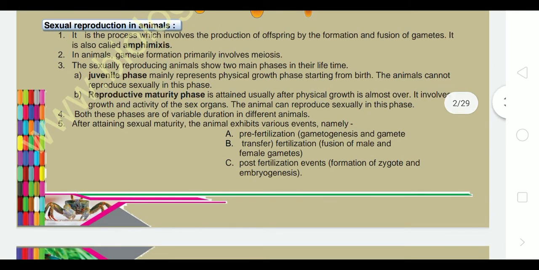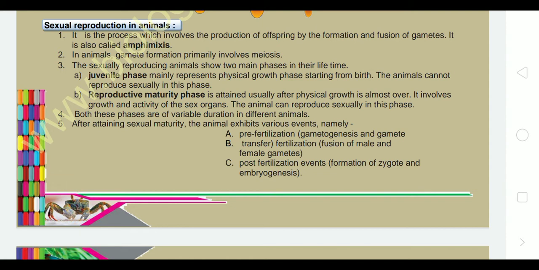It is the process which involves the production of offspring by the formation and fusion of gametes. It is also called amphimixis. Amphimixis means mixing of gametes. In animals, gamete formation primarily involves meiosis. By the process of cell division, that is meiosis, reduction division takes place, and gametes are formed, which have half the number of chromosomes.